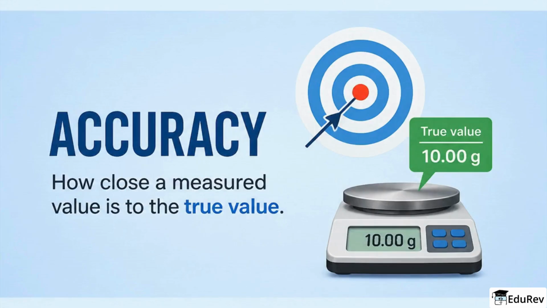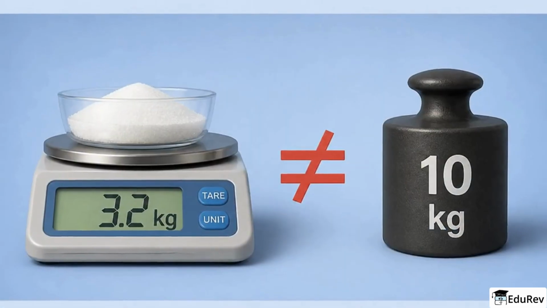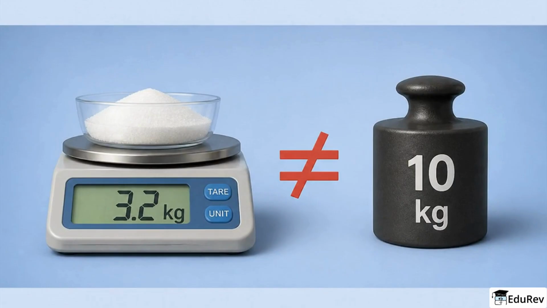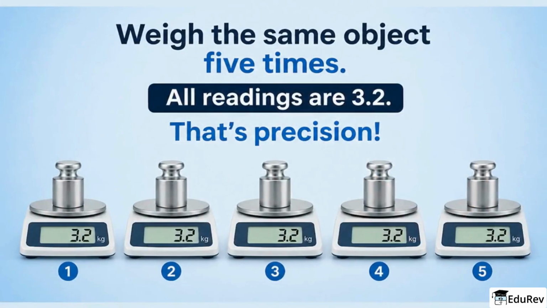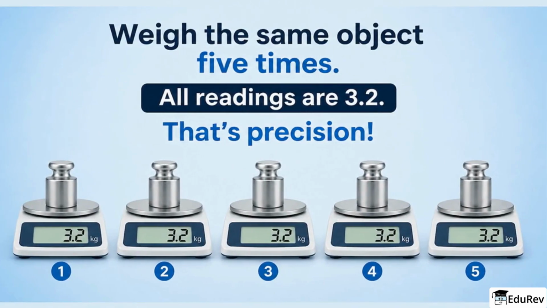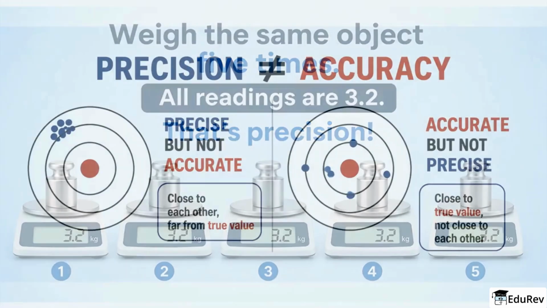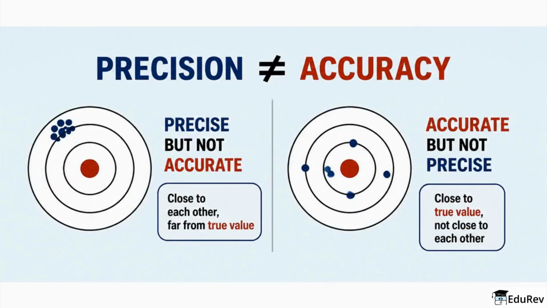Accuracy means how close a measured value is to the true value. For example, if a scale shows 3.2 kilograms but the true mass is 10 kilograms, that result is not accurate. Precision means how close repeated measurements are to each other. If you weigh the same object 5 times and get 3.2 each time, those measurements are very precise. Precision and accuracy are independent. A set of values can be precise but not accurate, or accurate but not precise.